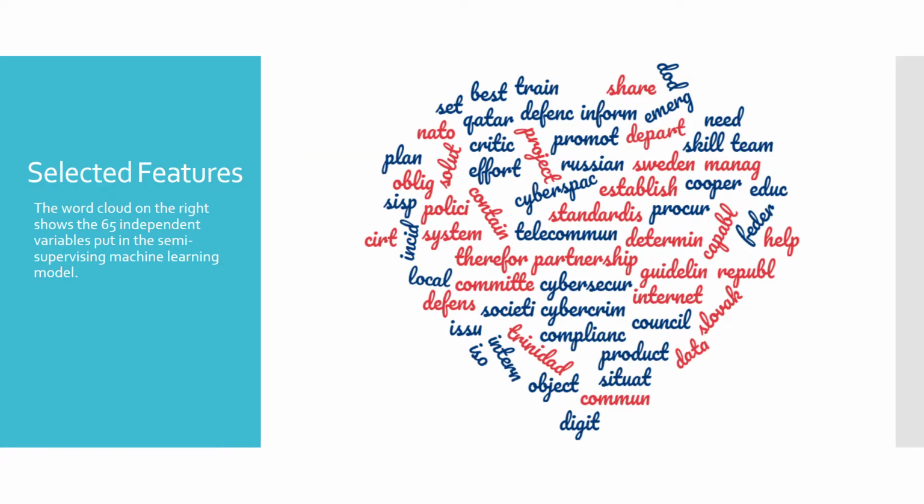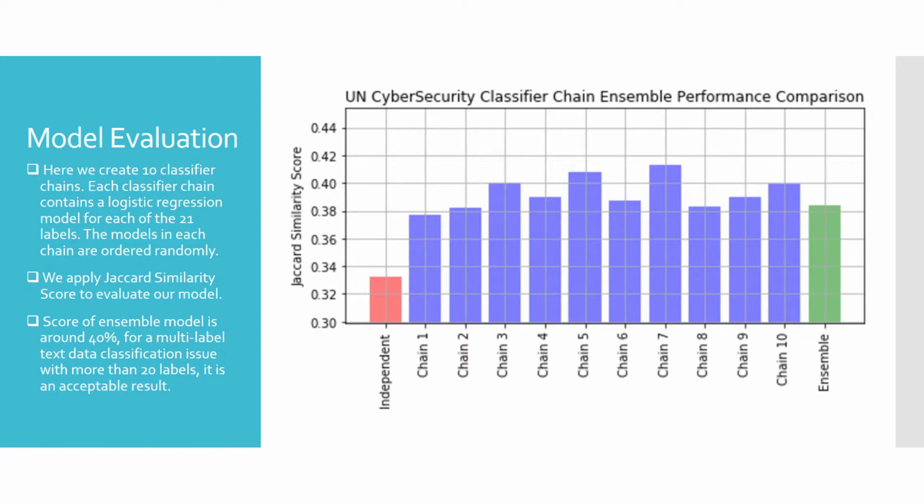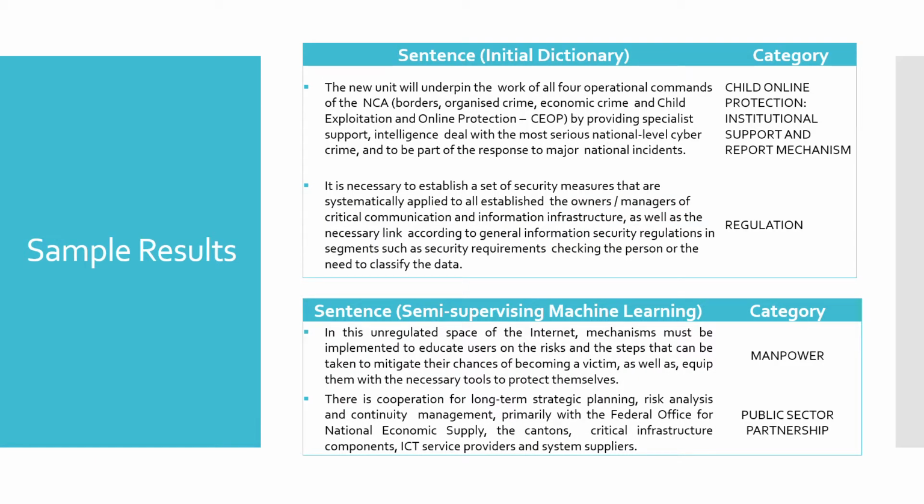This word cloud displays the 65 independent variables extracted by our TF-IDF model. We apply the Jaccard similarity score to evaluate our model. The score of the ensemble model is around 40%. For a multi-label text data classification problem with more than 20 labels, it is an acceptable result. Here we show two kinds of sentences labeled by both our initial dictionary and our model. Both kinds of sentences are classified accurately.